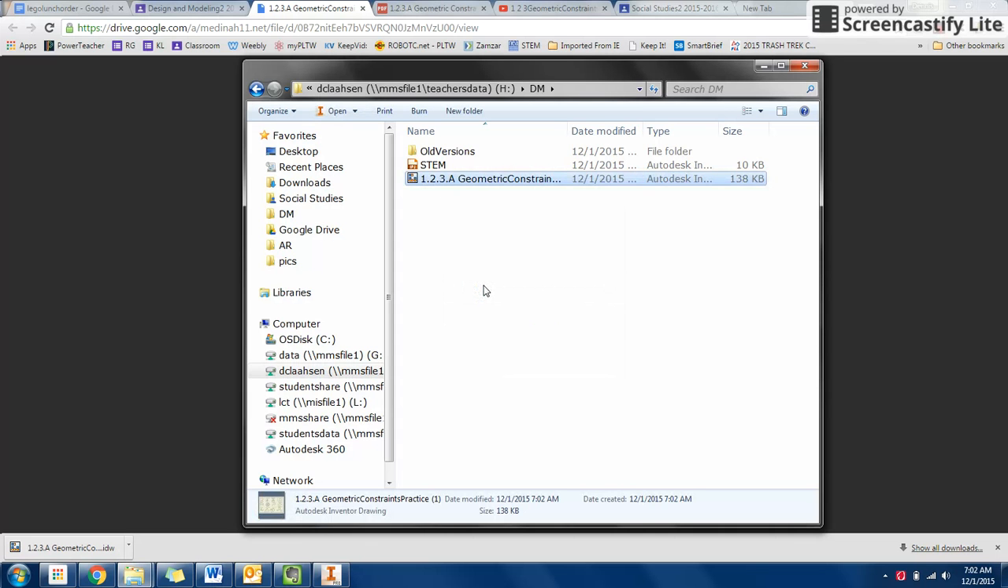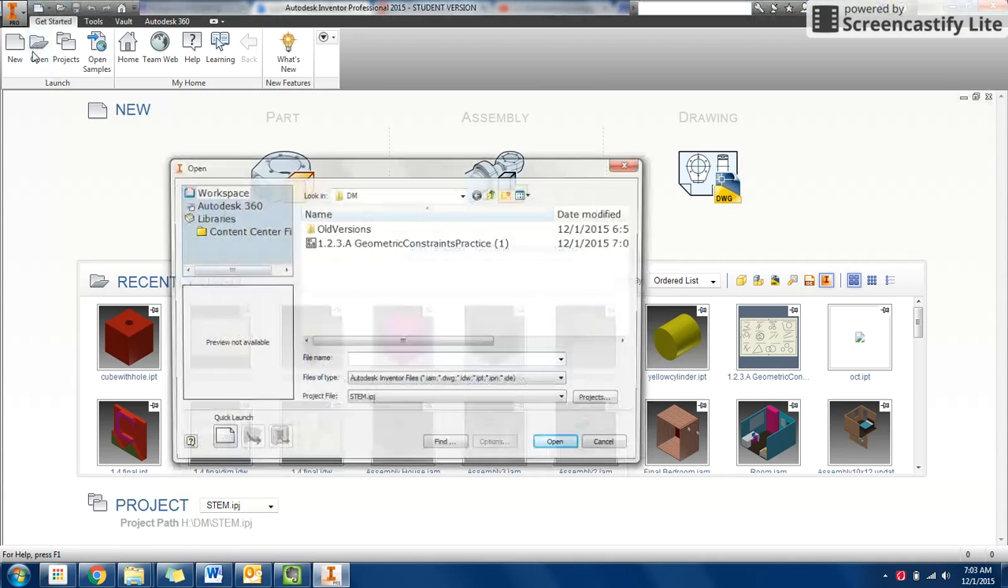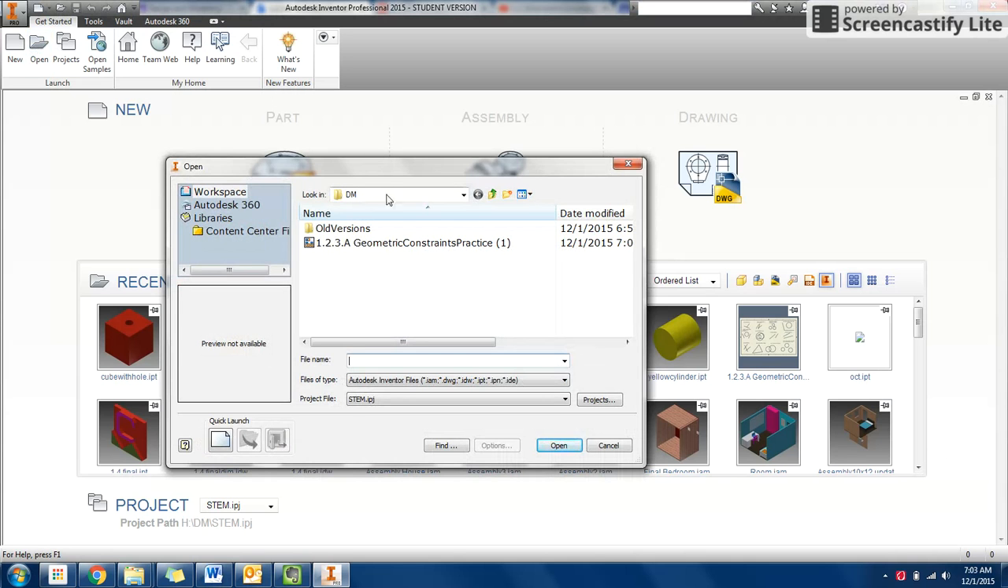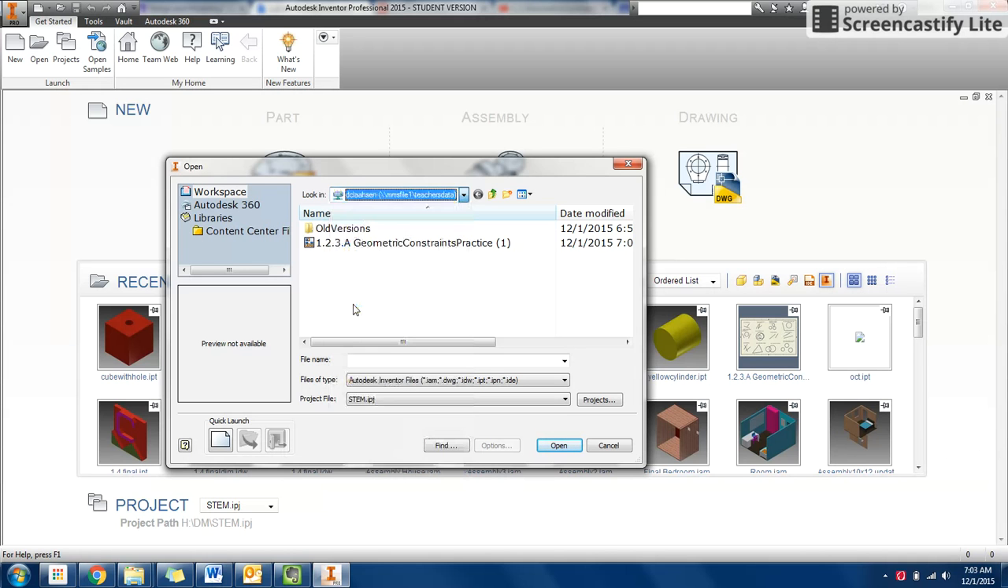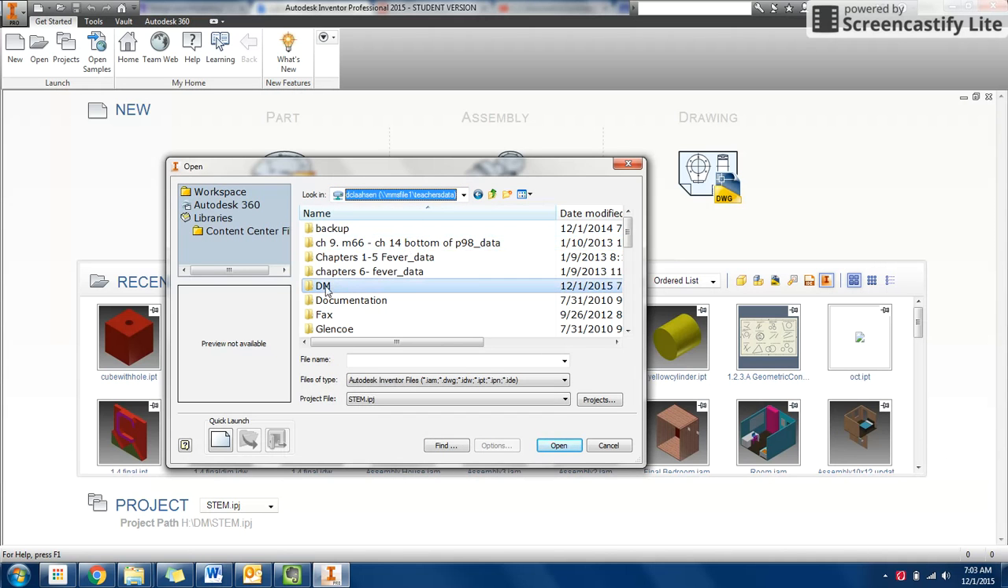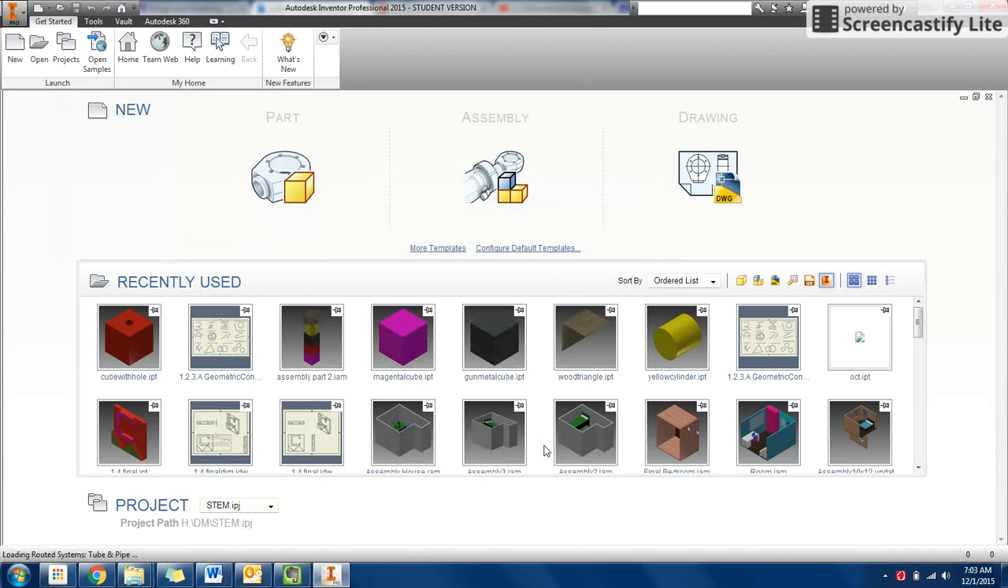Now that the file is pasted there, I should be able to go in Inventor and click on Open. As it goes to open up, this was in my DM folder. If you didn't see it right away, you should be able to click on this Look in, find your first letter and last name, as I did here, and then find that folder we created. You'll see that it's there, and then you could open it up.